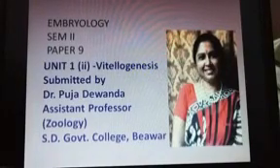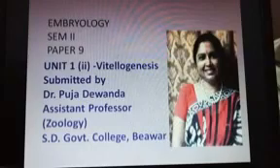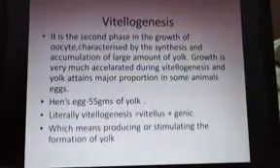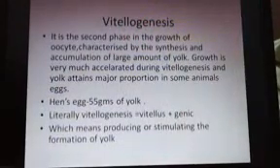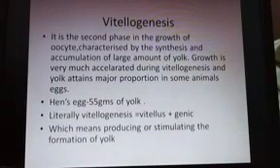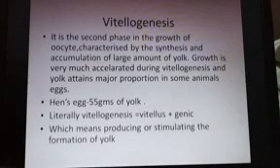Today the topic we are going to study is vitellogenesis, which comes under the embryology paper. What is vitellogenesis? It is the second phase in the growth of oocyte, characterized by the synthesis and accumulation of large amount of yolk. Basically, the formation of yolk is taking place in this phase.